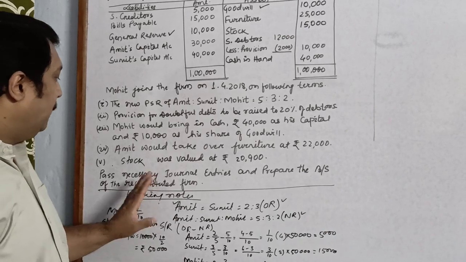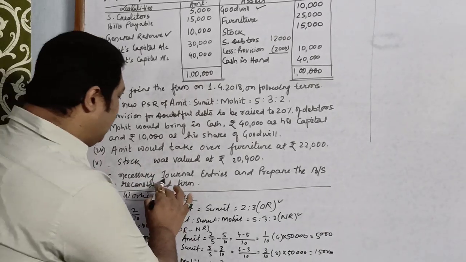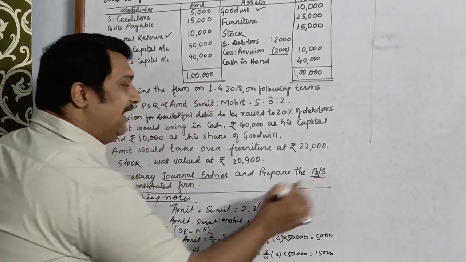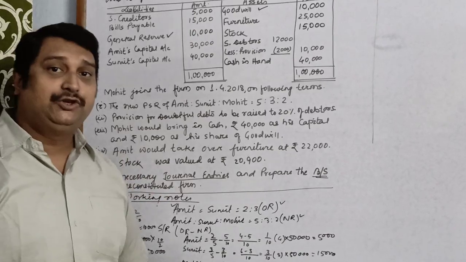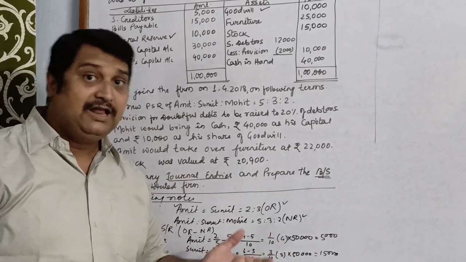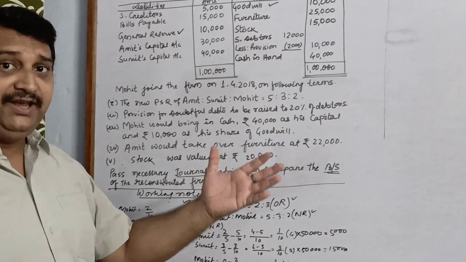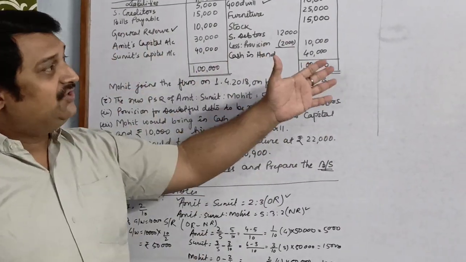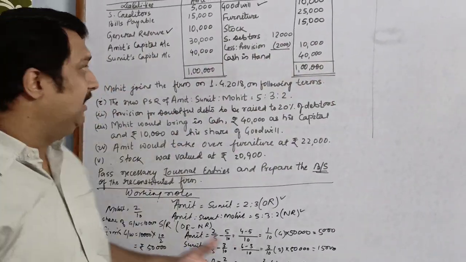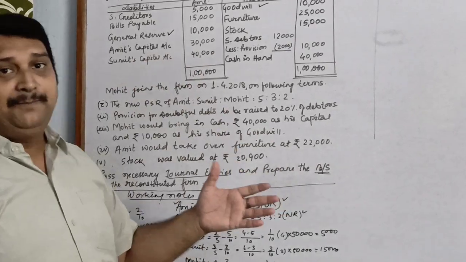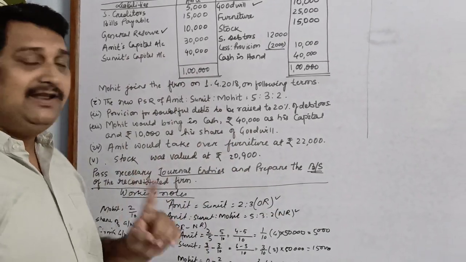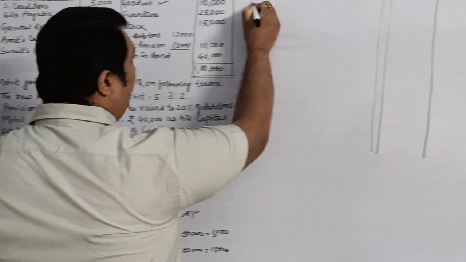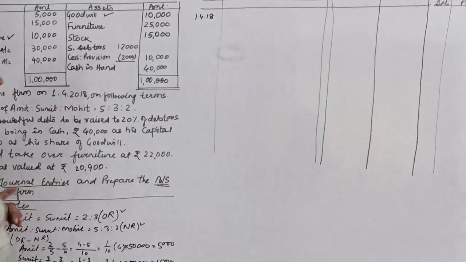Here children, the question has asked you to pass journal entries and directly prepare the balance sheet. The question has not asked you to prepare any of the ledger accounts. So today we will see only how to pass journal entries and prepare the balance sheet directly. All these journal entries will be passed on the date when the new partner is getting admitted. The new partner is getting admitted on 1st April 2018.